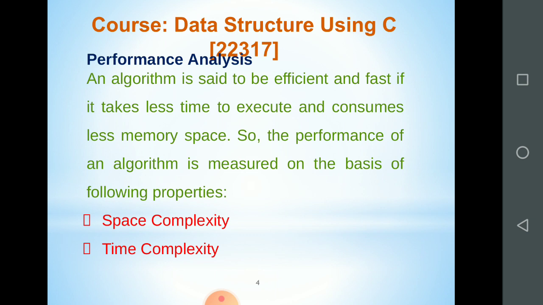So that code contains all the basic things which are mentioned in your algorithm. How much time will be required to execute that particular program by using that algorithm, and how much memory space is required to execute that program by using that algorithm. This is very important. So on the basis of that, there are two main criteria by which we have to calculate or analyze the performance of the algorithm. First one is the space complexity and second is the time complexity.